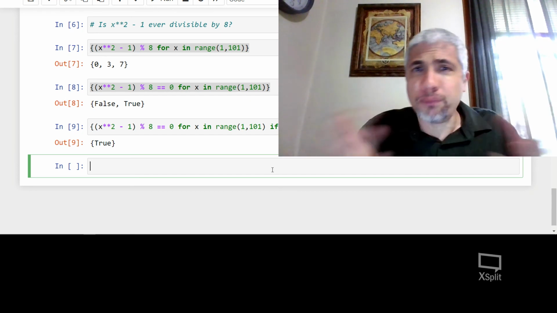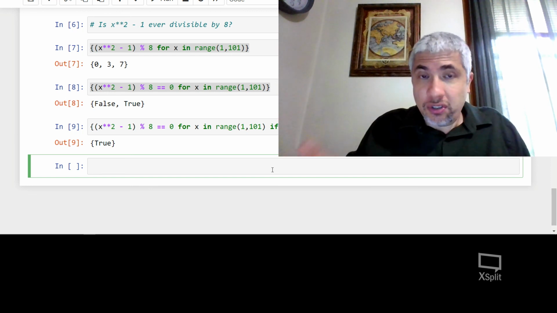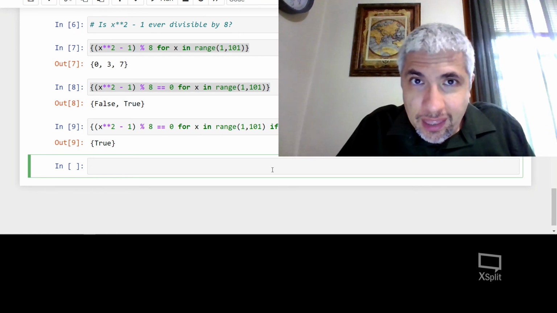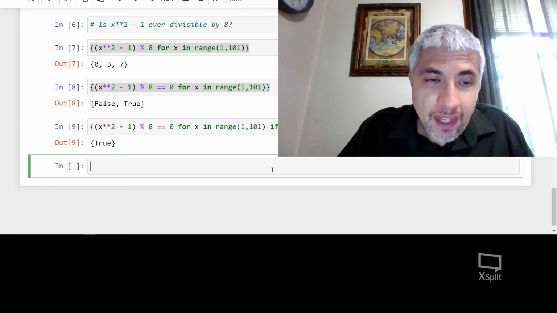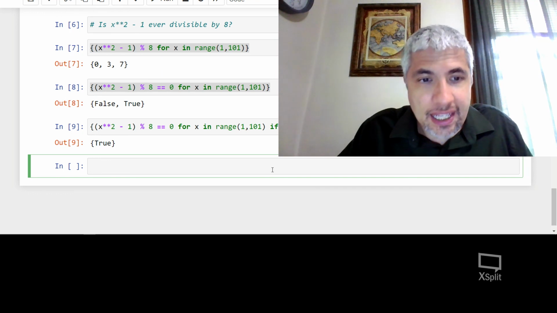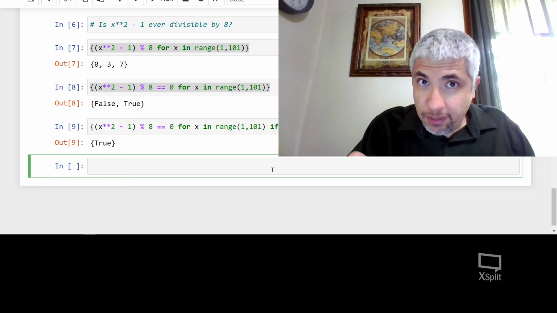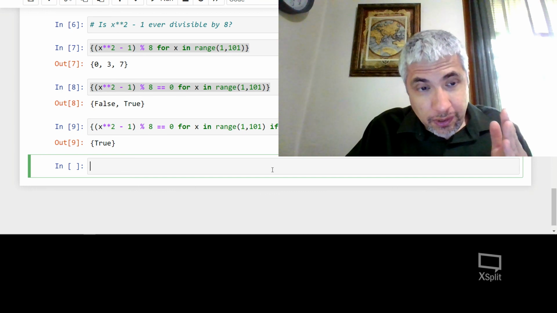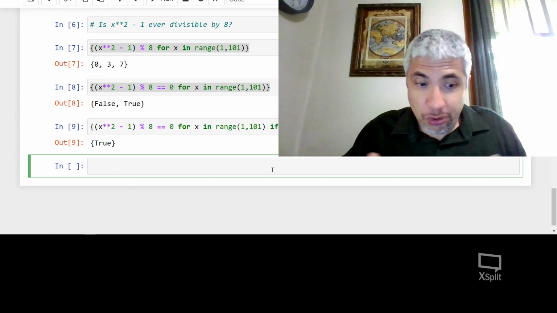It might not write the proof for you for all integers, but if you could check that something's true for a certain number of integers, that sort of puts you on the right path mathematically in order to then try to figure out if it's always true. So this is one way that you could play with this by taking sets of true or false and seeing if you get just true, it's always true for numbers in your range. If you get both, that means it's sometimes true and sometimes false. And if you get just false, then it's never true. And that's something that you know how to play with now.